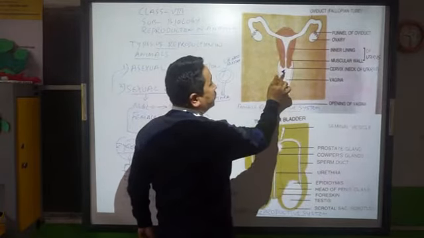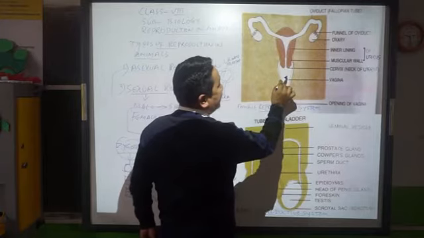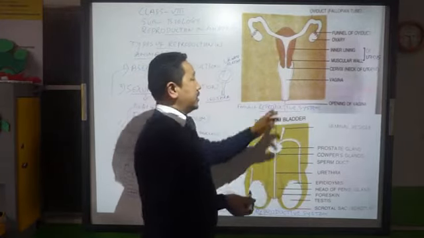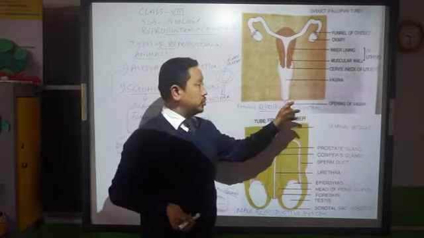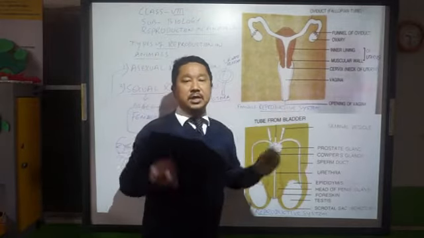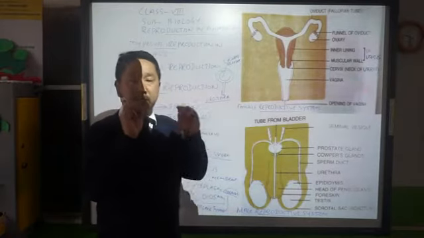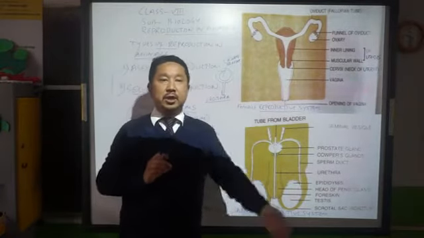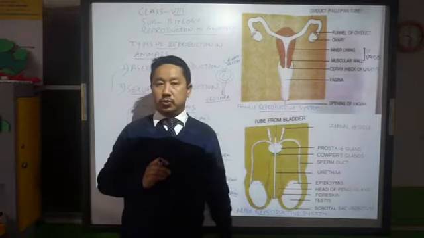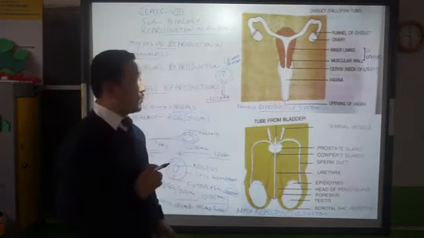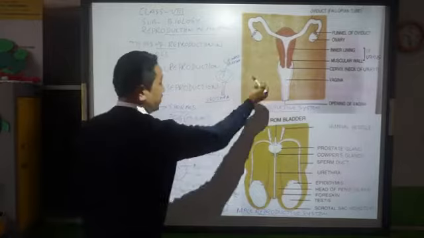Then that will open into the vagina through the cervix, and then vagina leads to the opening of vagina through which the baby comes out. So before that there is another small tube or opening which is called urethra through which the urine passes out. This is your female reproductive system. Okay, this is called the female reproductive system.